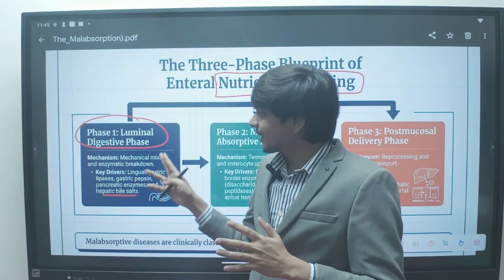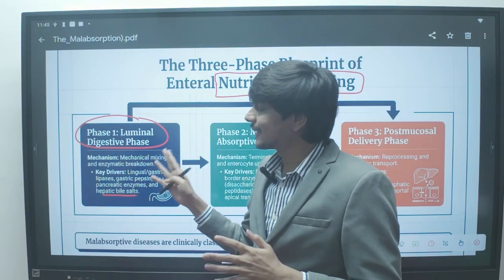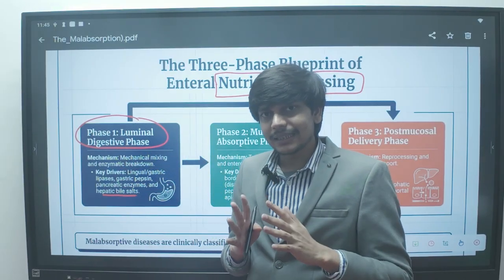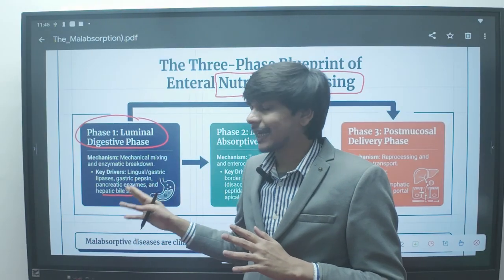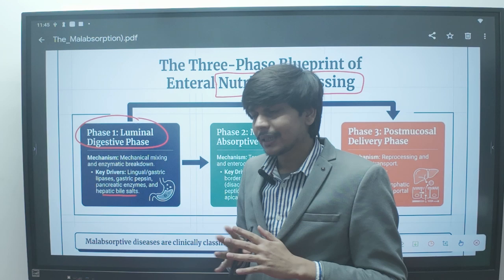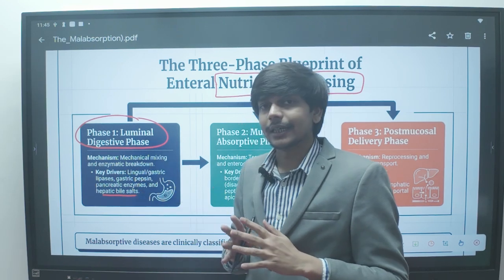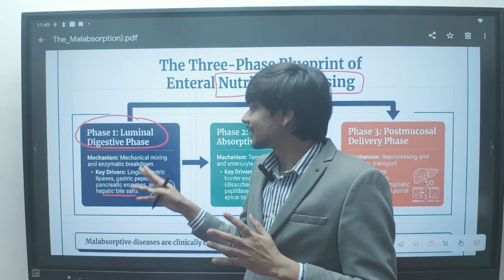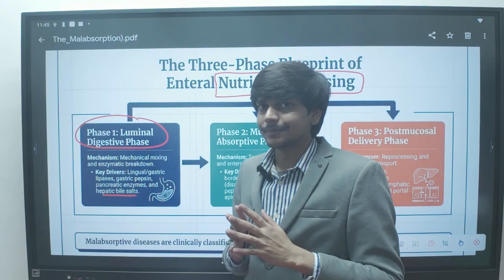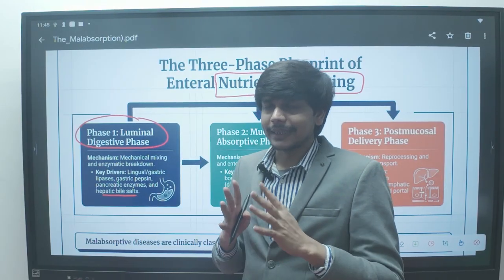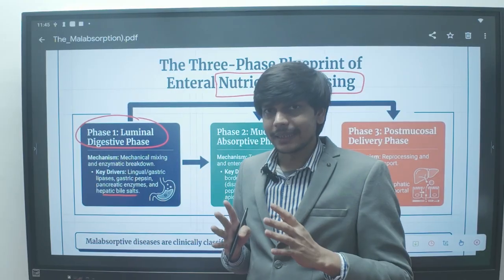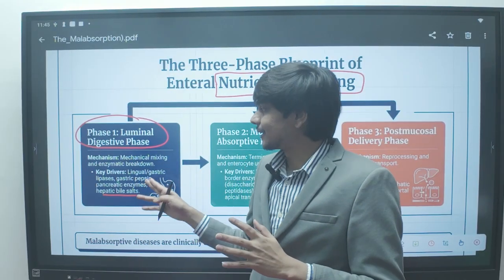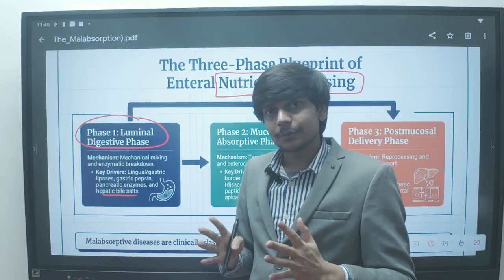So remember the first pathophysiology, the luminal digestive phase. The digestion occurring with the help of the pancreas, with the help of the liver secreting the bile salt, and because of the stomach secreting the gastric juice or the gastric pepsin. So any problem will lead to indigestion, or it will lead to a problem in the absorption, because as there is no digestion, there is no absorption.